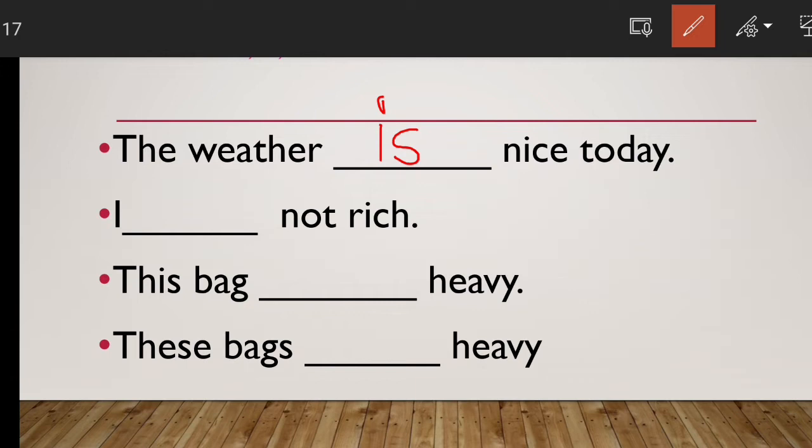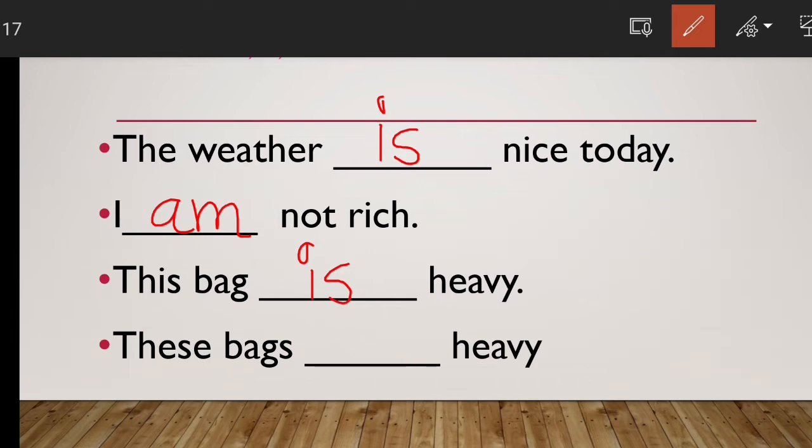Especially after an uncountable noun, in the present situation we will use is. Next one, I. It's a present one, right? I am not rich. The third one, this bag is, right? A bag is countable, and this is only one bag, so this bag is heavy.